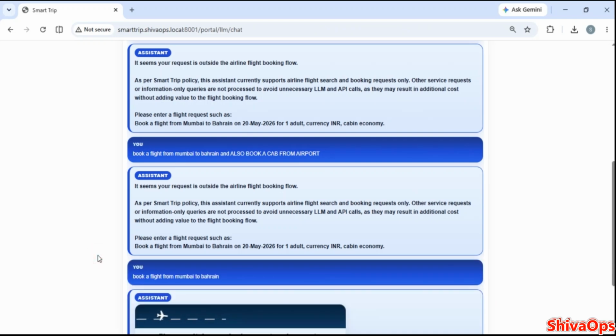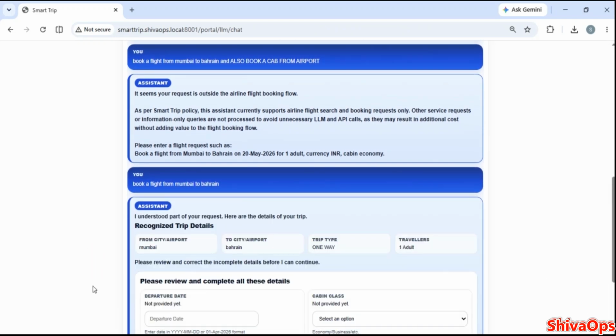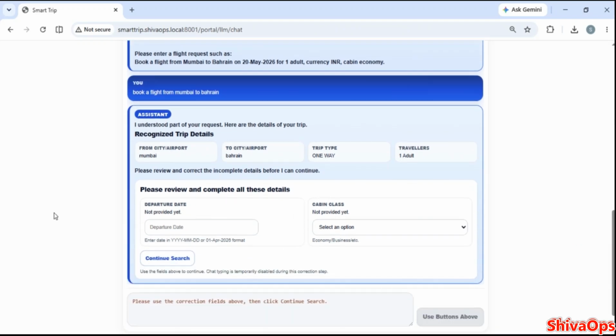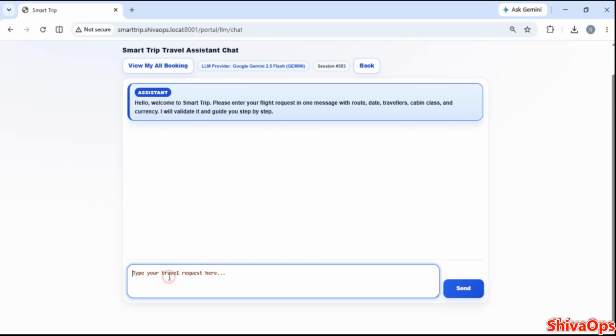And it will ask you for the missing information. We have seen the missing case, right? It will ask you to fill in the missing detail. So now it will not allow it, and I want to cancel this. So I will say refresh and we will see the other one.